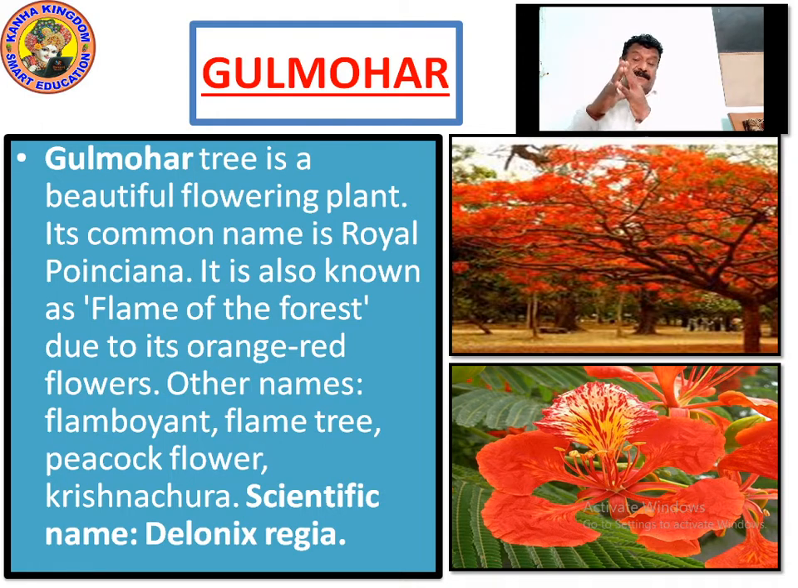These flowers match the same color, so what is it called? It is called flame of the forest, due to its orange and red flowers. Other names are flamboyant, flame tree, and peacock flower. It's called peacock flower because one of the petals stands up like a peacock making his tail. As the color is reddish and orange, it is called flamboyant or flame tree.